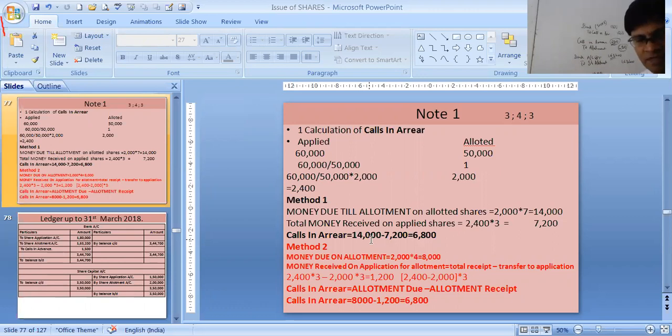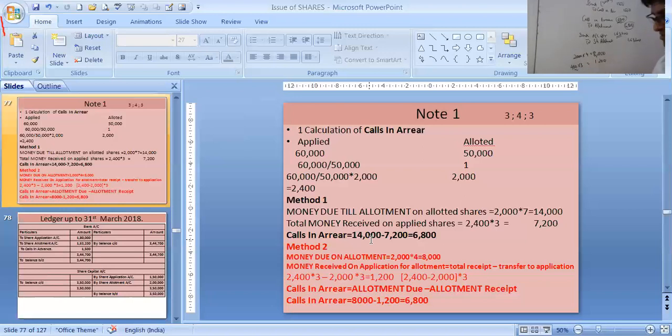One more method. Money due on allotment, we know on 2,000 shares, allotment price is 2,000 into 4. That is nothing but 8,000 rupees. Allotment money is 4, so 8,000 rupees to be received. How much have you already received? You have got excess 400 shares, isn't it? And you have received into 3. 1,200 rupees you have received in excess at the time of application, which is for allotment.